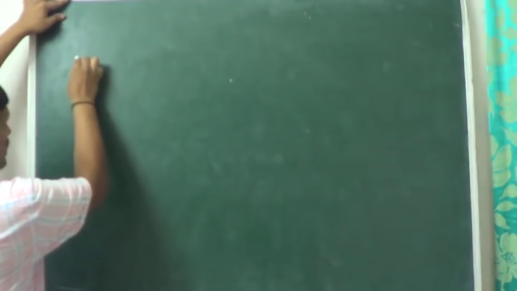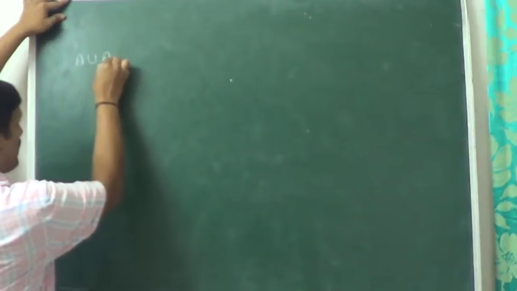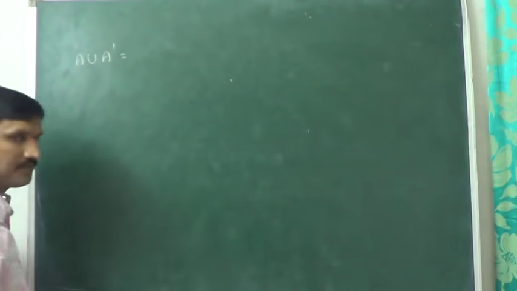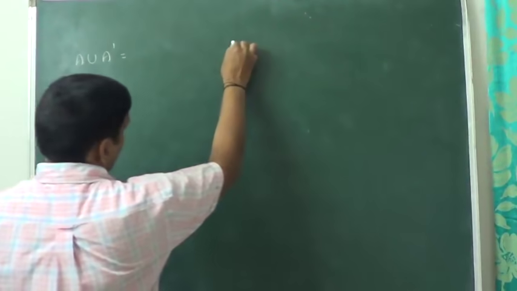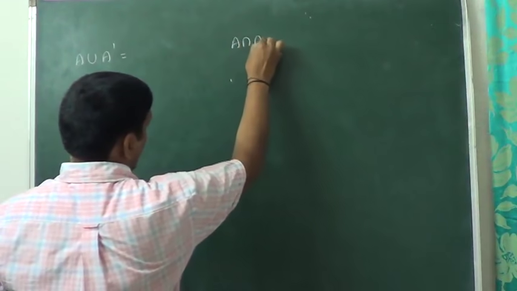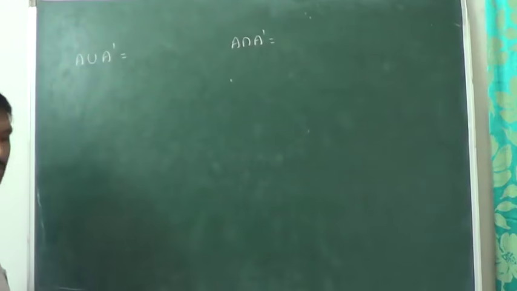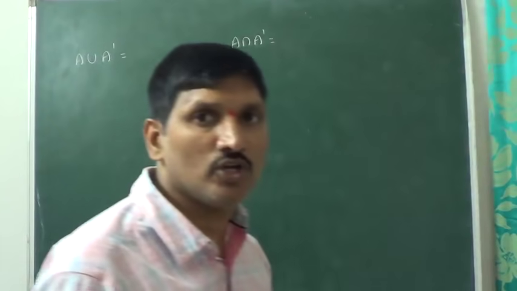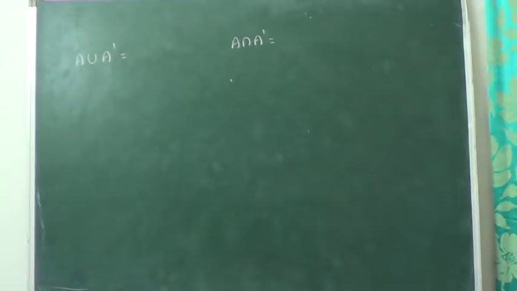As we discussed earlier, can you tell me A union A dash, what we will get? At the same time, A intersection A dash, what we will get? Because already we discussed about union, already we discussed about intersection. Tell me what about A union A dash and what about A intersection A dash? Come on, respond. A union A dash, you know what is A and you know what is A dash. What does it represent? A union A dash.